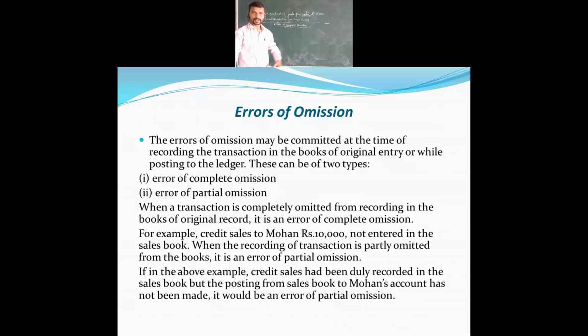I have taken one more example separately. Here I took the purchase, and here it is credit sales.